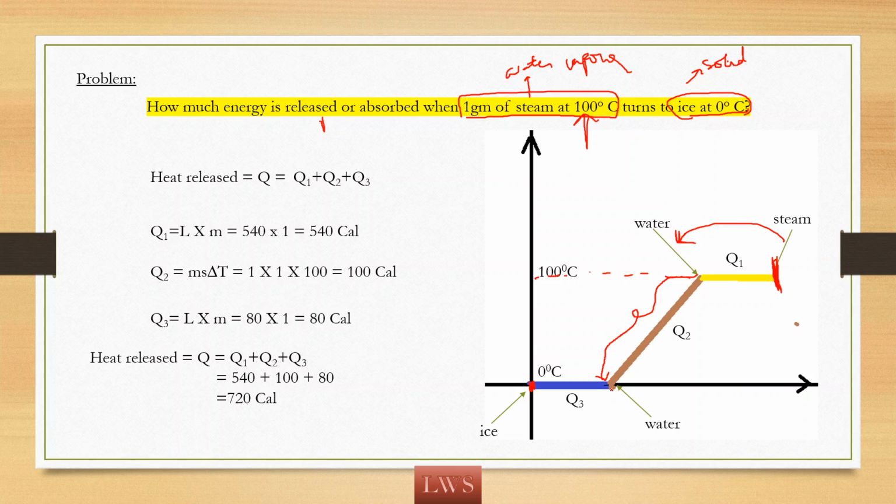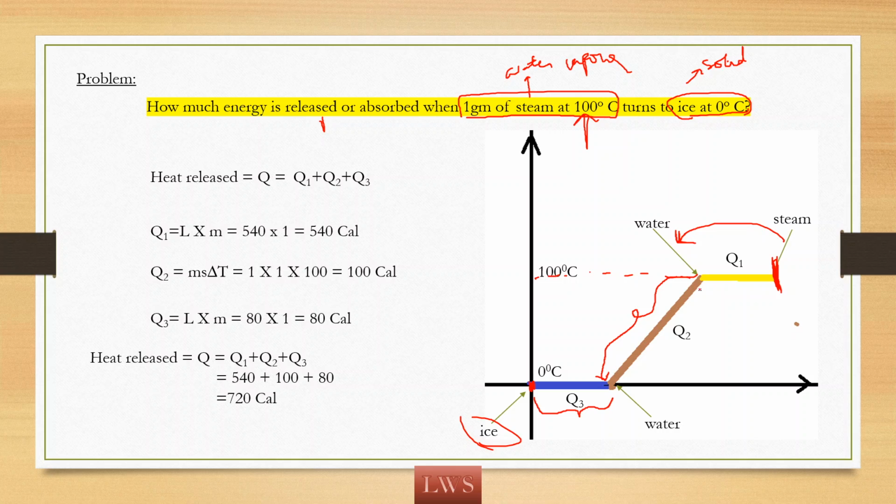Once the water reaches its freezing point, it needs to freeze, and after freezing, it converts to ice. So I am dividing this into 3 different processes. Here this is the condensation process. Here it needs to lose temperature, and here there is freezing.